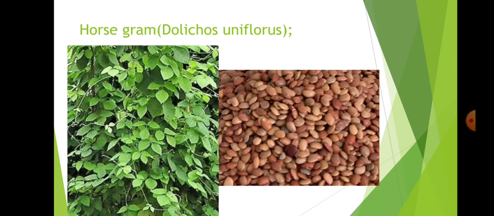And next, horse gram, Dolichos uniflorus. Horse gram is mainly known for animal feed, mainly for pregnant animals such as buffaloes and pregnant cows. It is cooked and given as feed 1 or 2 months before delivery, for healthy milk production and to keep the baby healthy. This is mainly a climber crop, which needs more space for its cultivation.